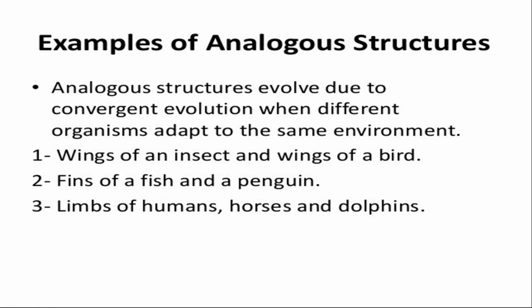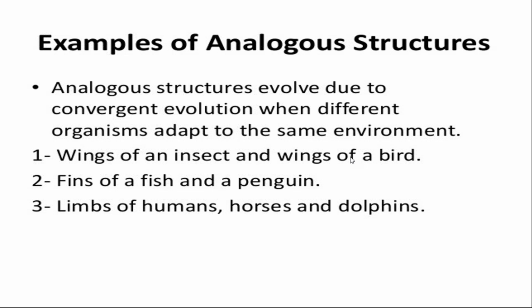Now we are moving towards the different examples of analogous structure. Wings of an insect and wings of a bird. Both perform the same function but did not co-evolve together. They do not share a common ancestor, but both perform the same function. Fins of a fish and penguin, both perform the same function, but their ancestors are not common.